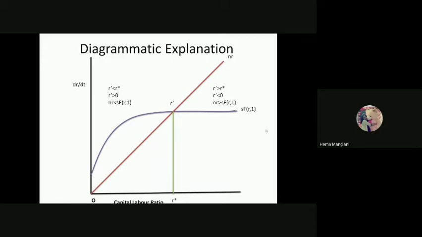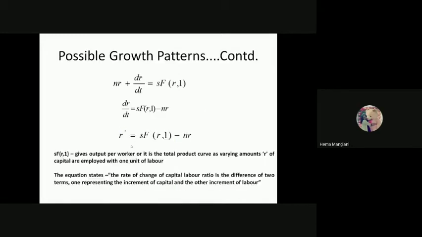Okay, so from this itself, we have derived that the relationship of this dr by dt depends upon this parameter. So here itself, it depends upon this capital growth. We consider this function tending or declining afterwards because of the use of capital along with labor. So this we consider as capital growth, and this we consider as labor growth. As I was mentioning here, whenever this r prime becomes 0, then only these two will be equal.